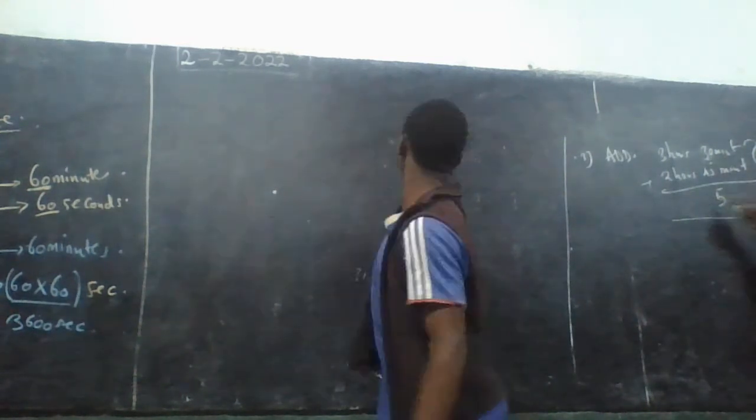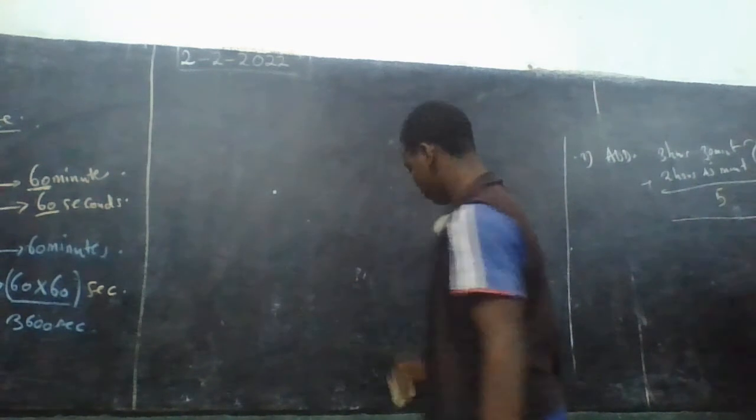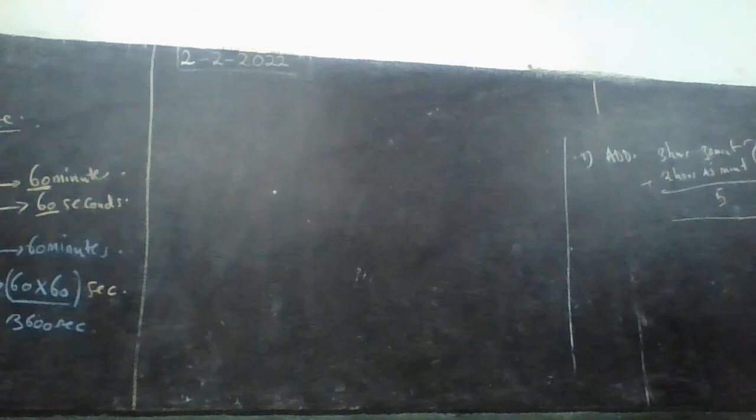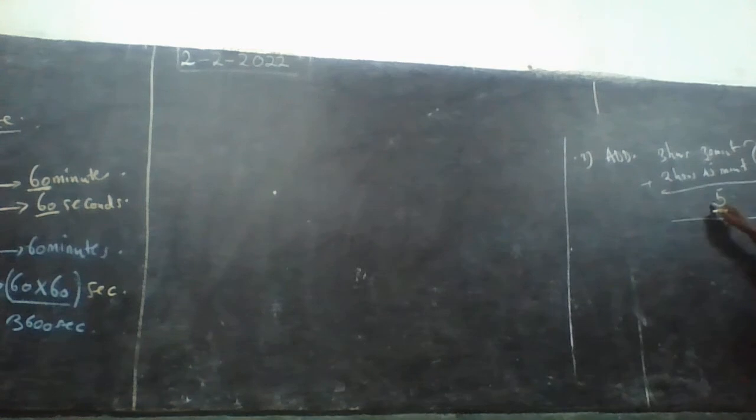Can we put 7 here? No. Why? I want only one person. Just stand up and show me. Yes, because 1 hour is 60 minutes. Good. That is the only reason we have. We have added 0 plus 5 here, no problem, but 3 plus 4 here is 7, and if we put 7 here, we shall have 75 minutes.